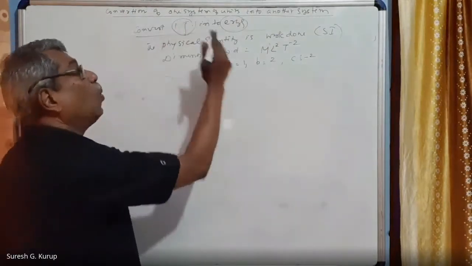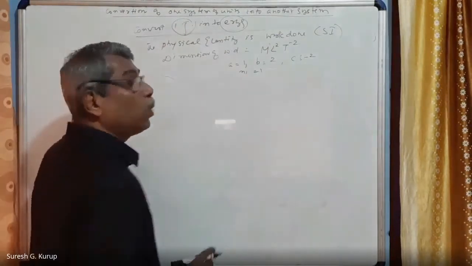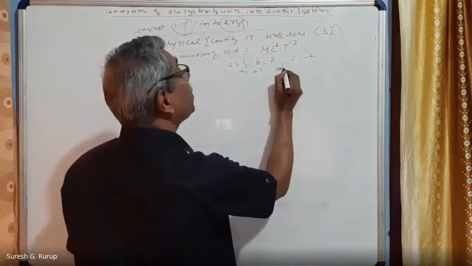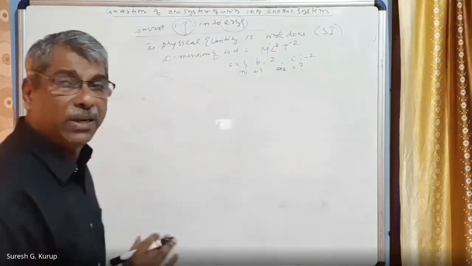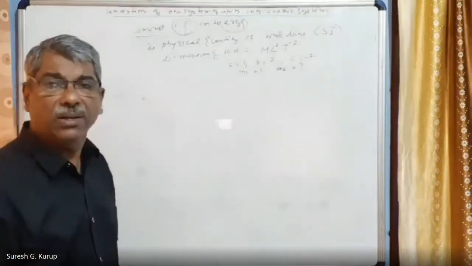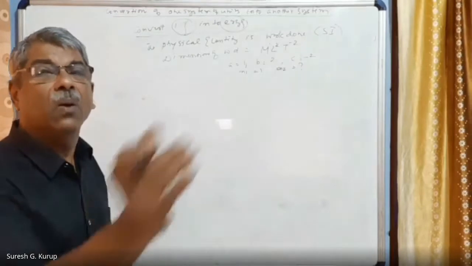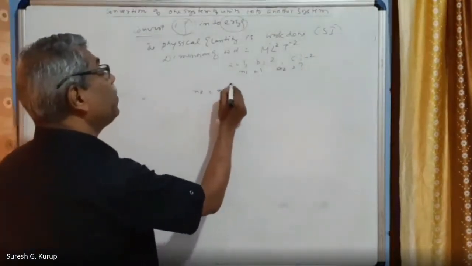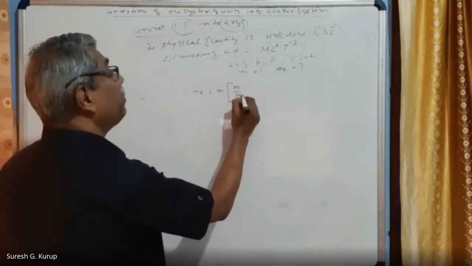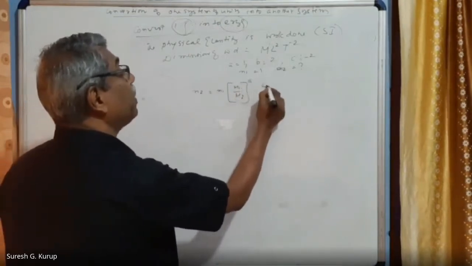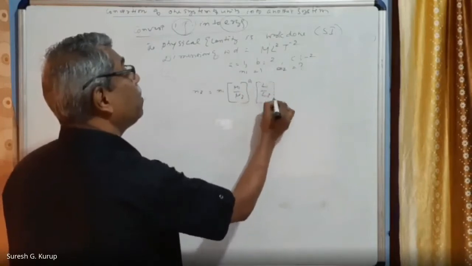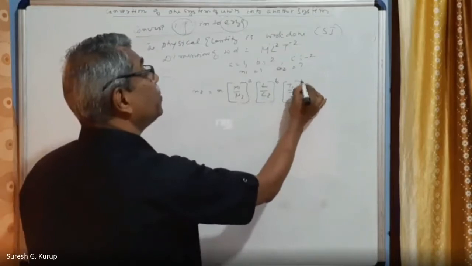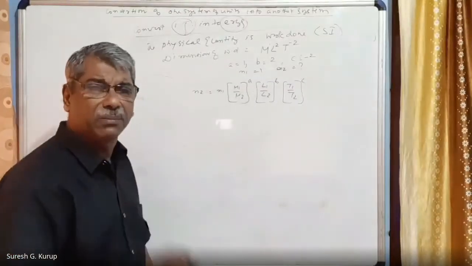And also it is given now, n1 is equal to 1. That is given to you. n2 you have to calculate. All these things are written, right? Simple. Now write the formula. What is the formula? n2 is equal to n1 into M1 by M2, the whole raised to a, into L1 by L2, the whole raised to b, into T1 by T2, the whole raised to c. Very, very simple.